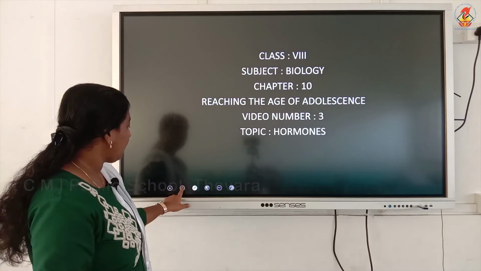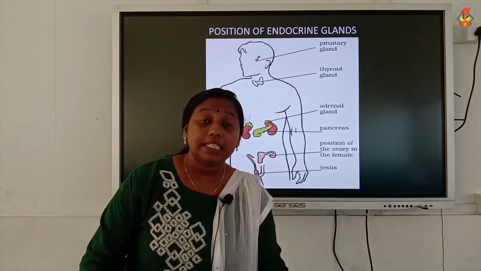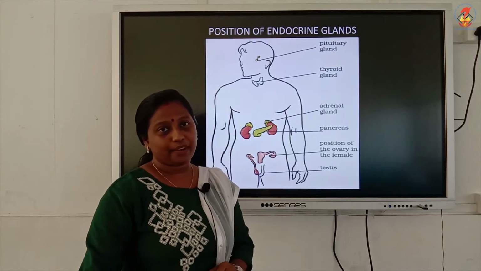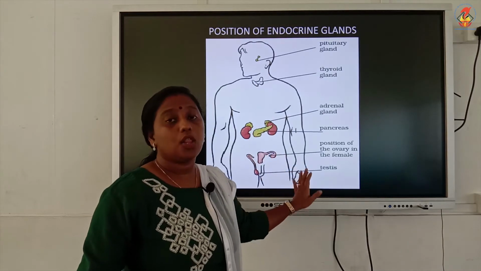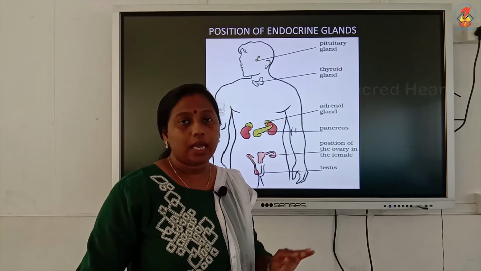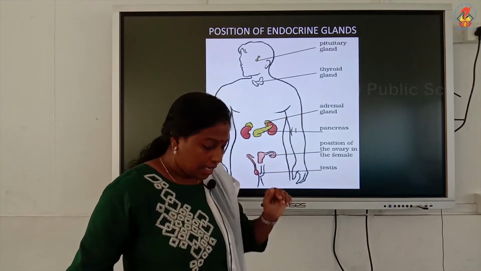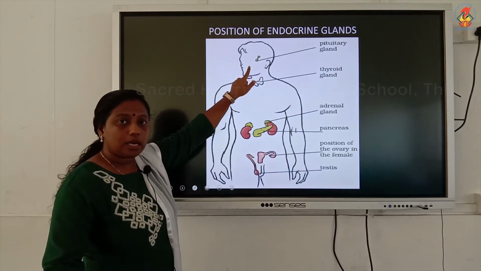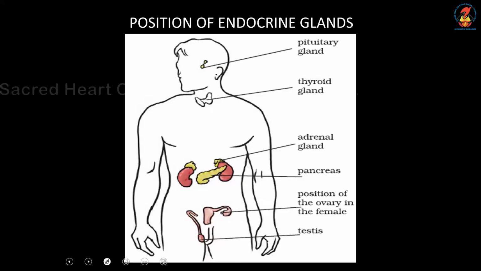Now this diagram is given as figure 10.5 in your textbook. This diagram will help you to understand the various endocrine glands in our human body. The location can also be easily identified from this diagram. All of you listen. The first endocrine gland is the pituitary gland, and where can you see it? It's in the brain. In the head region, inside the brain, you can get the pituitary gland.